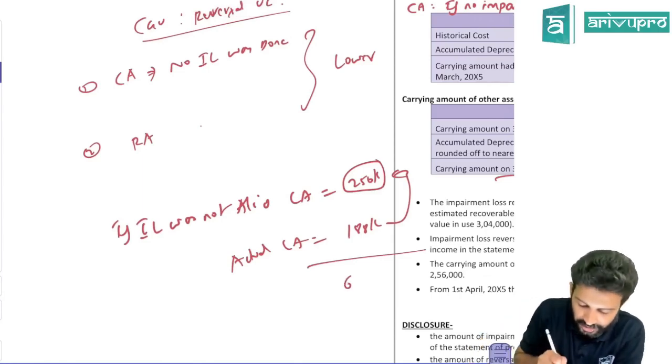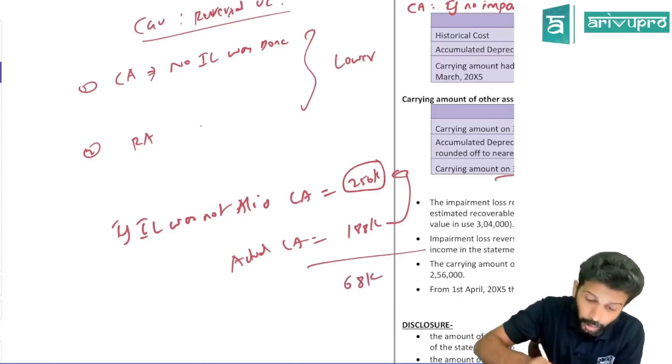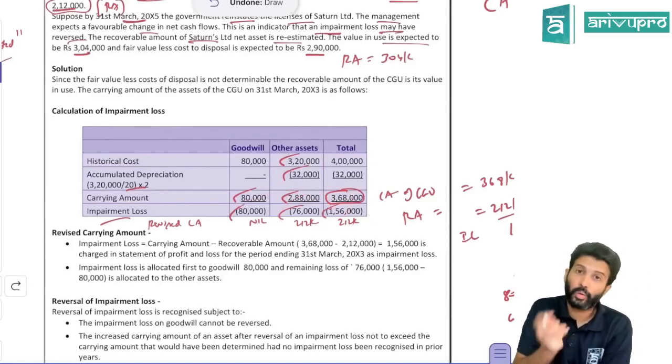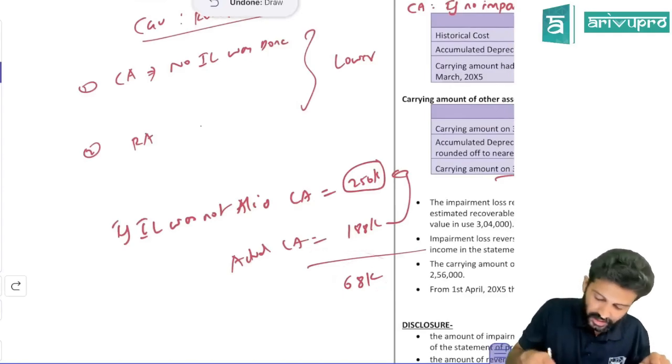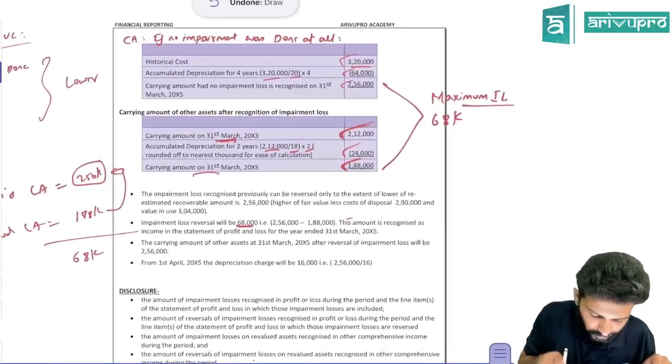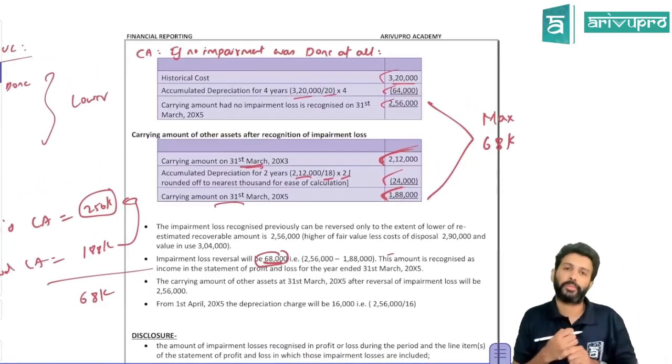So how much can you increase the asset by? 68,000. How much did you charge as impairment loss in the previous 2 years? 76. Though you charged 76, you can only reverse 68,000. That is what they are trying to say over here. Only 68,000 is possible.